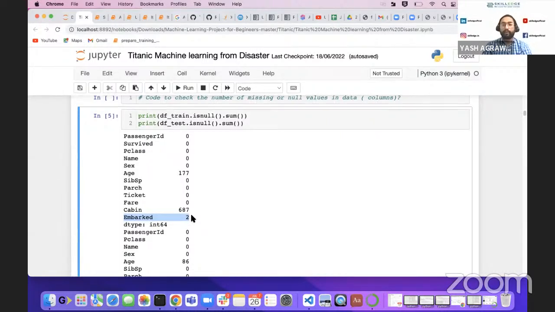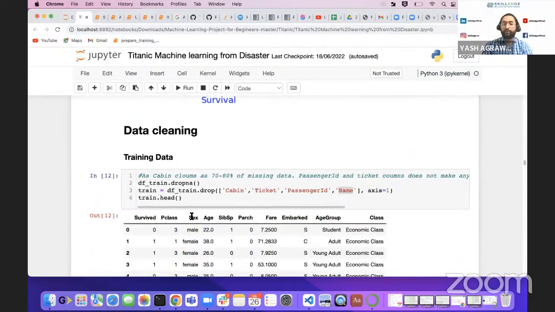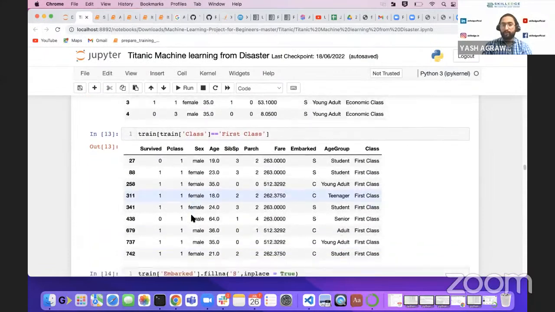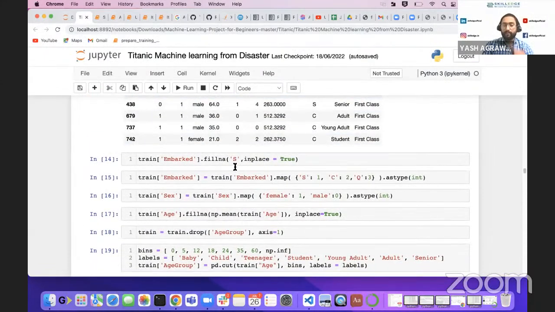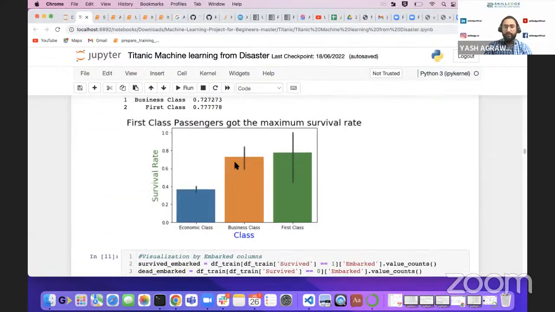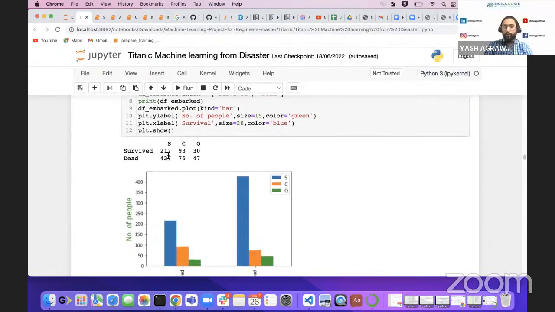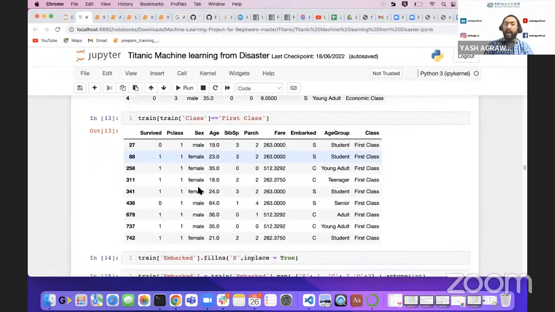We will fill them with the most frequent value among the embarked classes. That is Southampton; we can see from this graph that it is more than 600, ahead of the others. So that's why we will add two more.